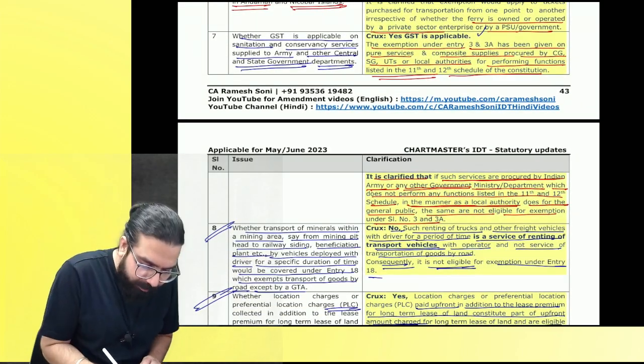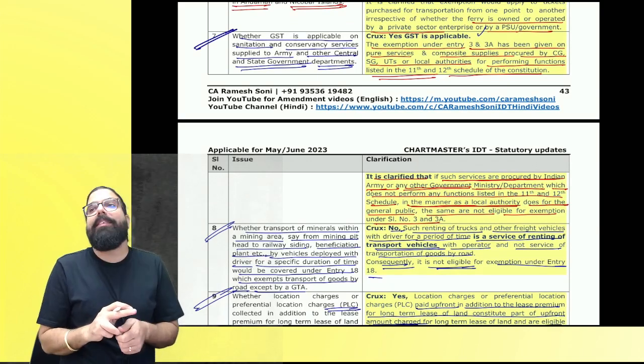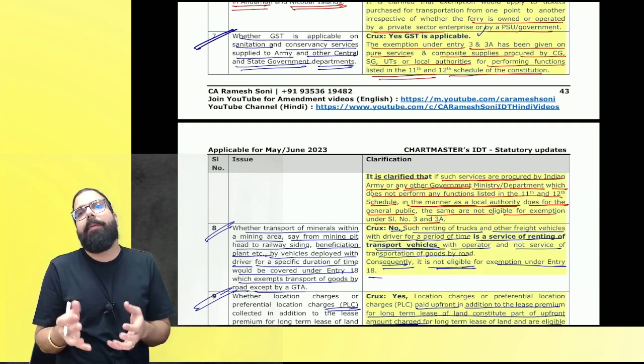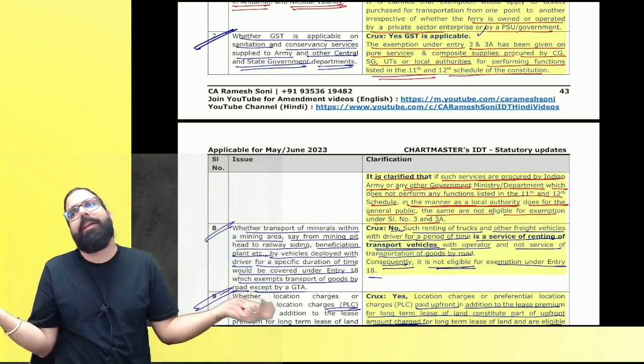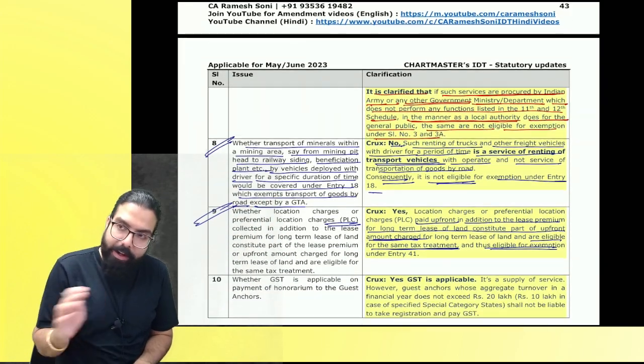The last one over here, sir, sanitation services given to whom? Army, etc. If ultimately they are doing 243G and W activity, then exempt, otherwise not exempt. And hence here it is not exempt.